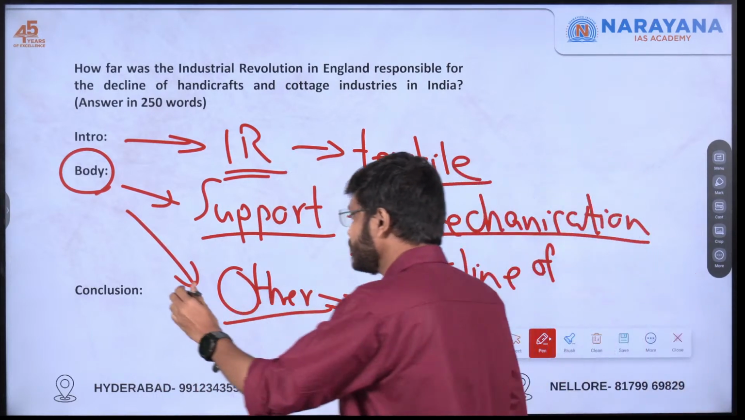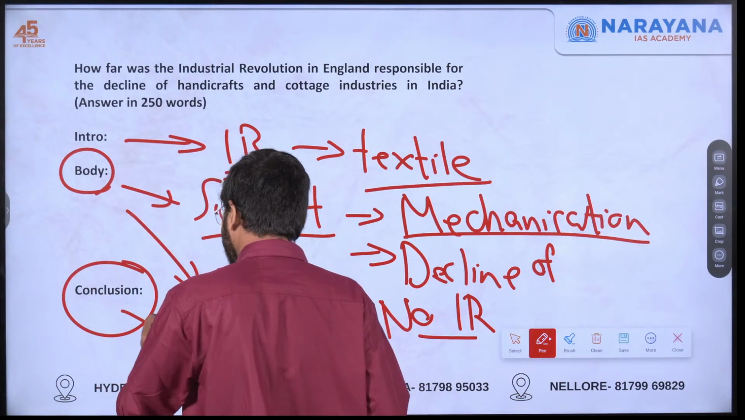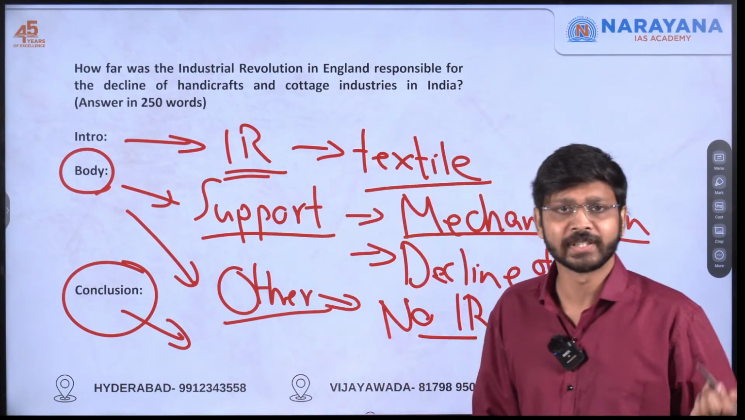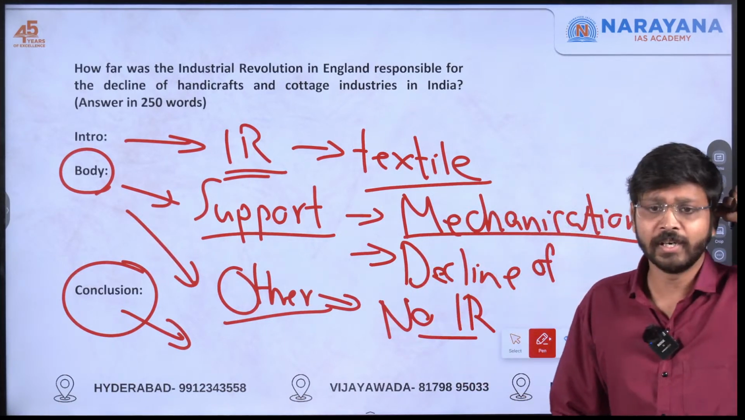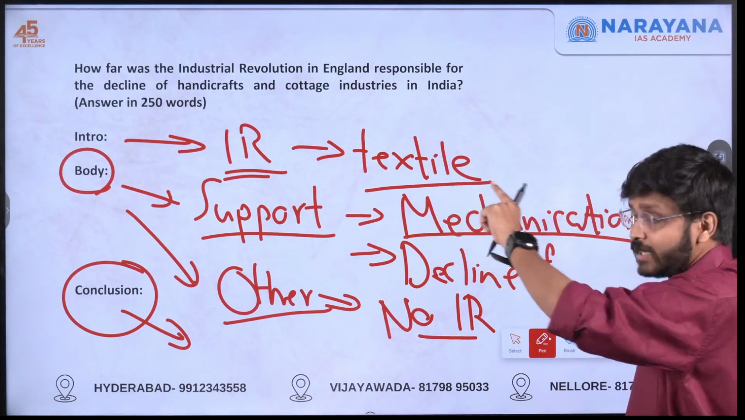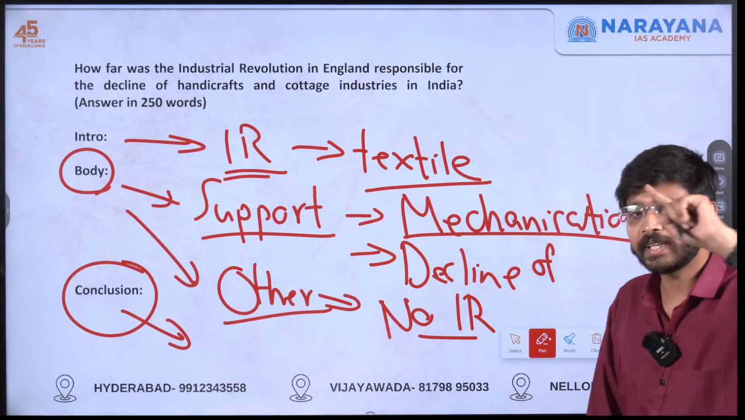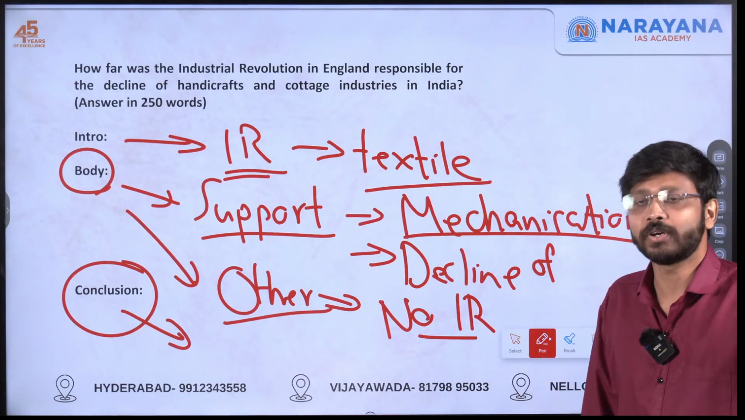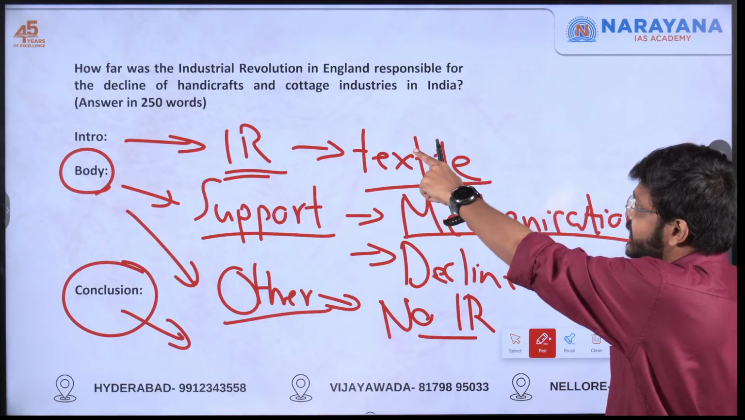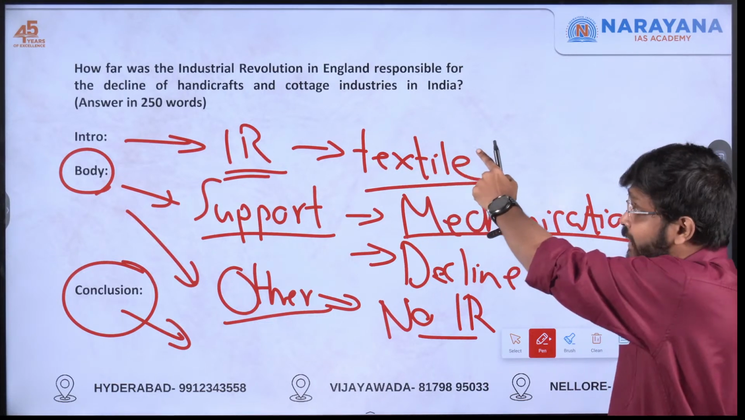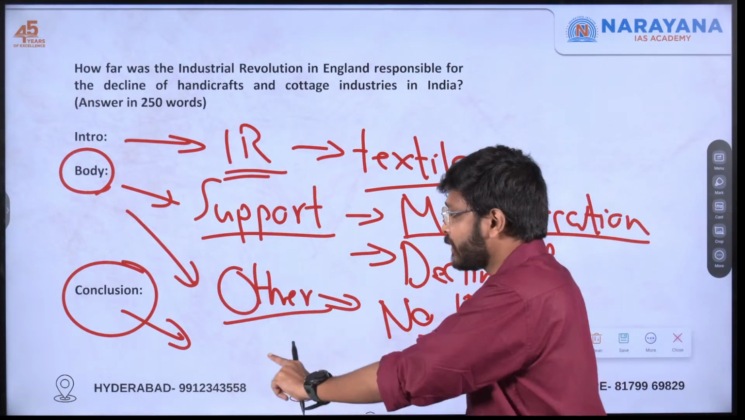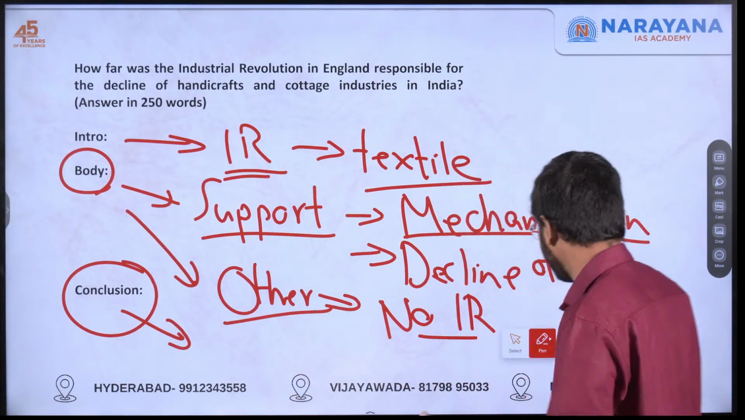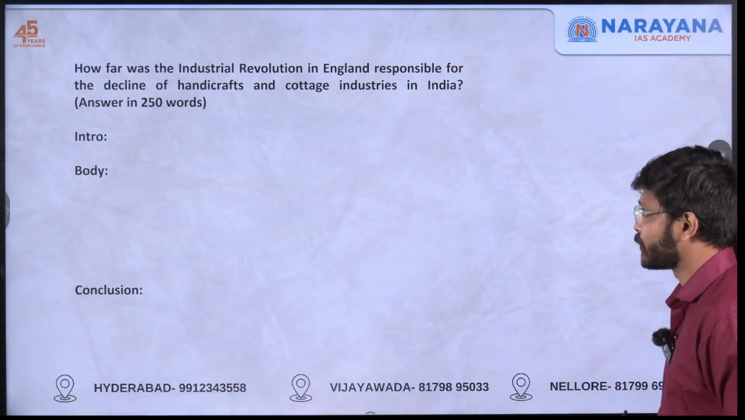And after that, how will I be concluding this? I'll be concluding in the same way as I concluded the other how far question we discussed. At that time also I said it was not the sole cause. So here also I'll be mentioning that industrial revolution in England was responsible, but that was not the sole cause. That way I'll be concluding this answer. Let's see a model approach.